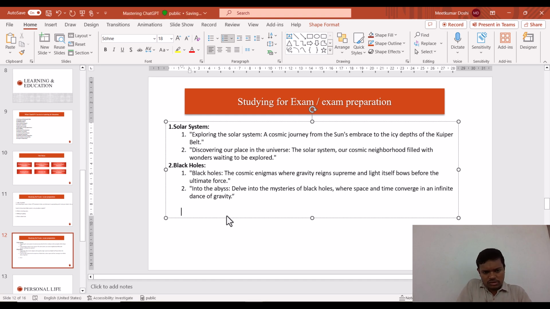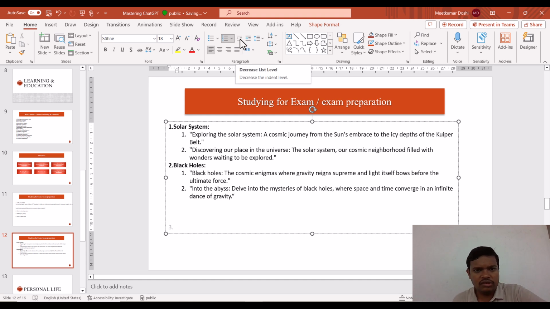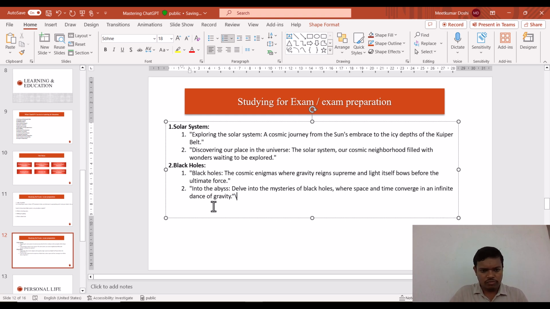Discussed, press enter again, but here level 3 is written, so we will press this button which is called decrease list level. Okay, we don't require this. Just a moment, press enter, decrease the indentation, and Earth, Control B, Earth.